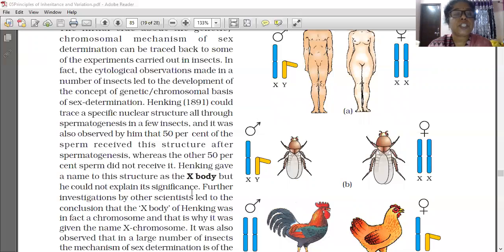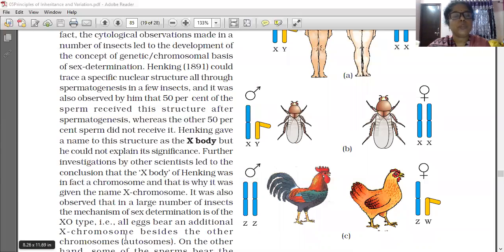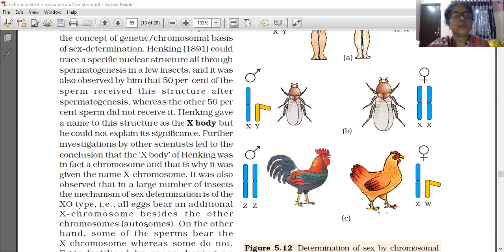Further investigations by other scientists led to the conclusion that the X body of Henking was in fact a chromosome, and that is why it was given the name X chromosome. It was also observed that in a large number of insects, the mechanism of sex determination is of the XO type, that is, all males bear an additional X chromosome besides the other chromosomes, or autosomes.